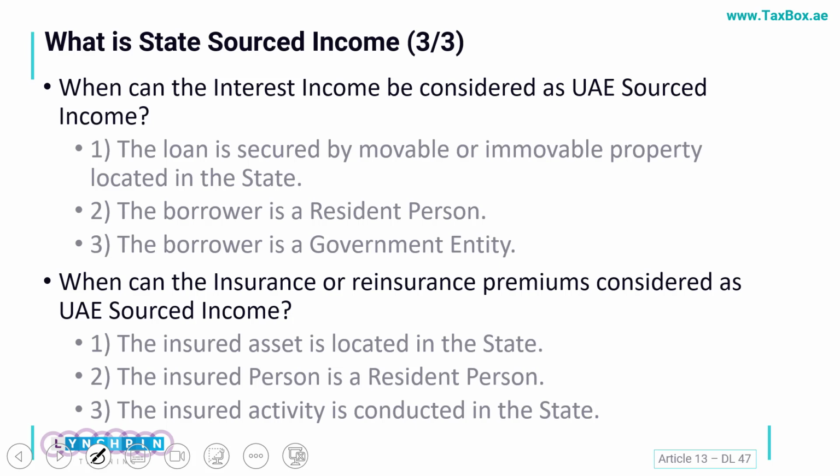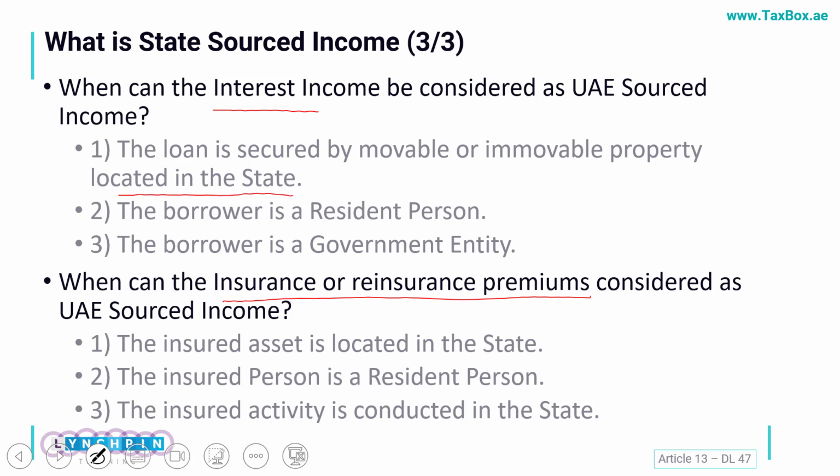Next, I have two critical examples of that. When can the interest income be considered as UAE source income, and when can the insurance or reinsurance premiums be considered as UAE source income. So interest can be considered as a UAE source income if a loan is secured by any asset which is located in the state.